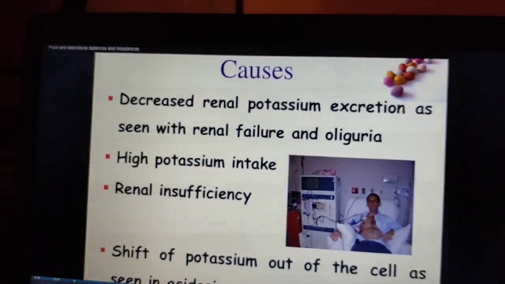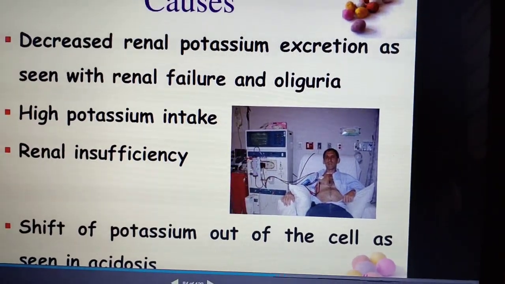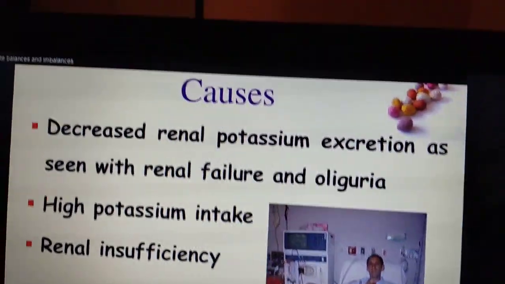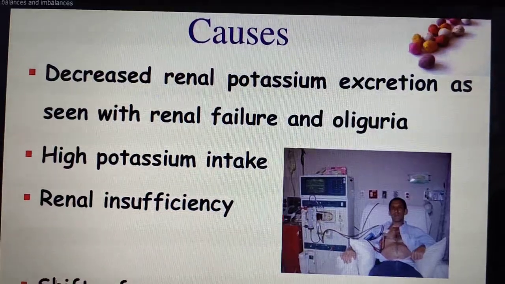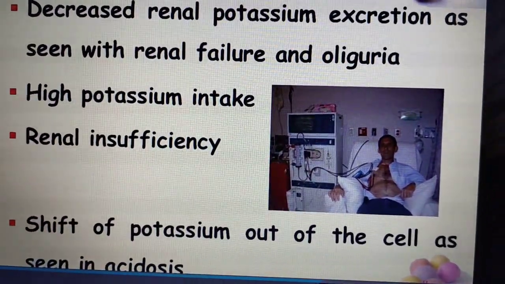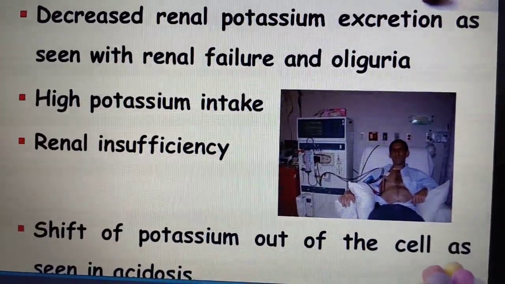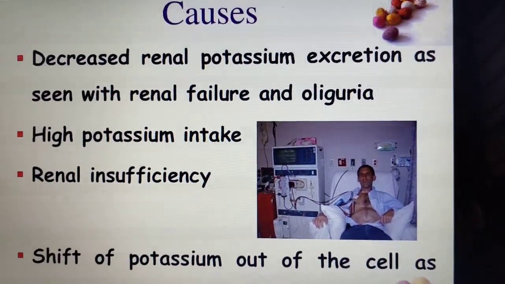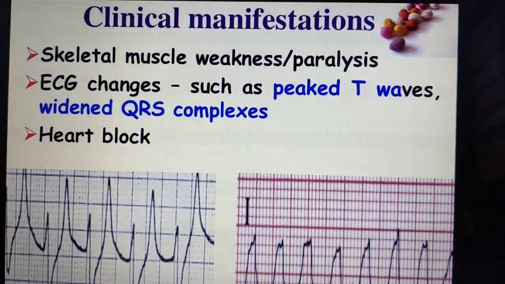So then we'll see what the causes are. Decreased renal potassium excretion, as seen with renal failure and oliguria. High potassium intake, and renal insufficiency. Keep this much in your mind. Okay, these are the causes. Also we can say shift of potassium out of the cell, seen in acidosis. Clear? So shifting of potassium out of the cell is one of the causes of hyperkalemia.